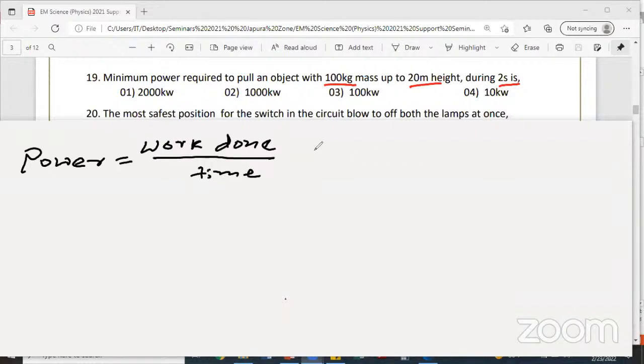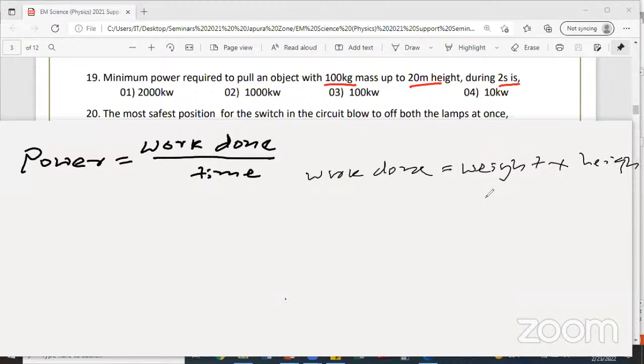So how to find the work done? First you have to calculate the work done separately. Work done equals weight of this object times height travelled, h, or the distance.